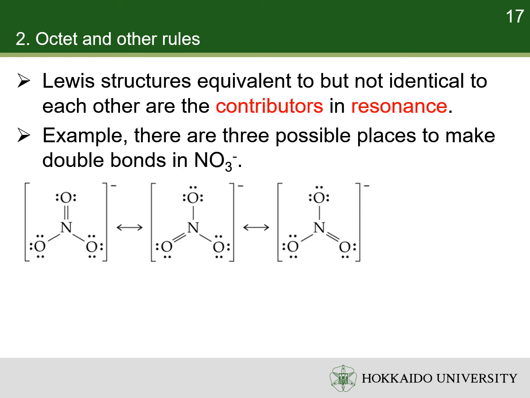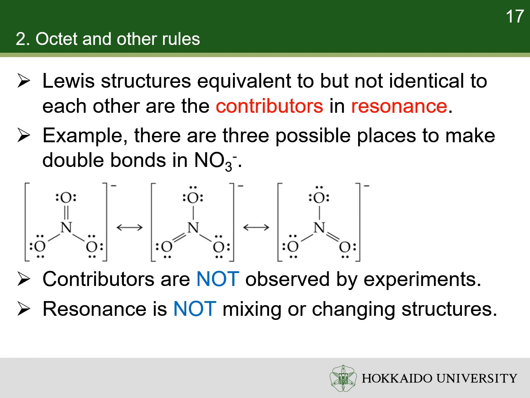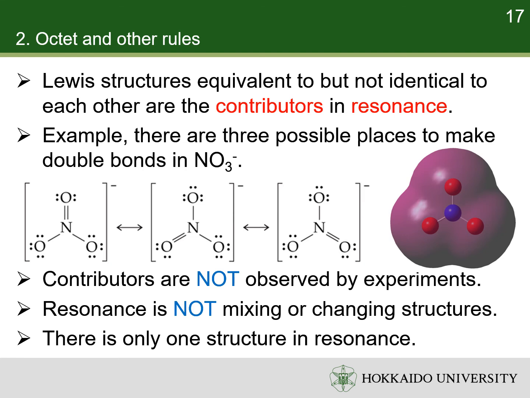You may think that there is a mixture of contributors, or the system converts from one contributor to another over time. But they are not true. The individual contributors are never observed by experiments. Thus, the resonance is not a mixing or conversion of contributors. The molecule or ion with resonance actually has only one structure. For example, in the Lewis structure of nitrate ion, there are two types of nitrogen-oxygen bonds. But from experimental results, nitrate ion has only one structure. All the nitrogen-oxygen bonds are identical.